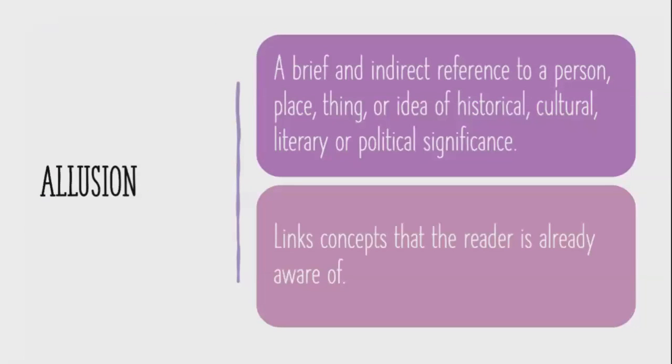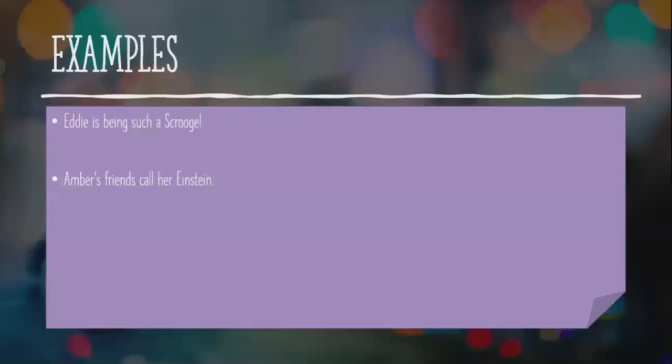So to get into our first word for today, we are going to talk about allusion. So an allusion is a brief and indirect reference to a person, place, thing, or idea of historical, cultural, literary, or political significance. So allusions typically link concepts that the reader is already aware of. So if we're getting into some examples, I have Eddie is being such a Scrooge, and Amber's friends call her Einstein.